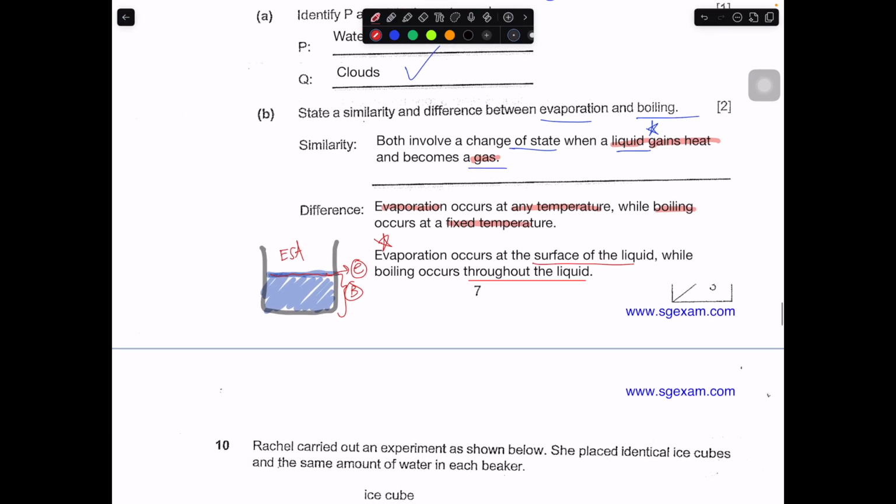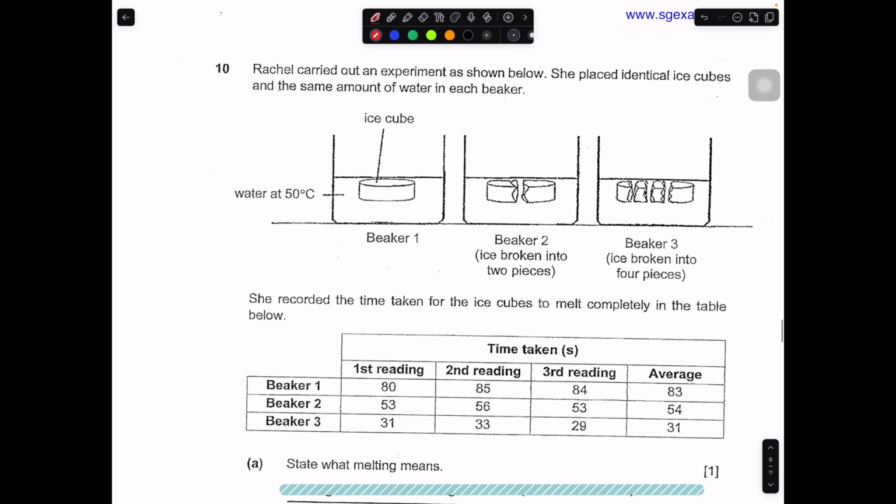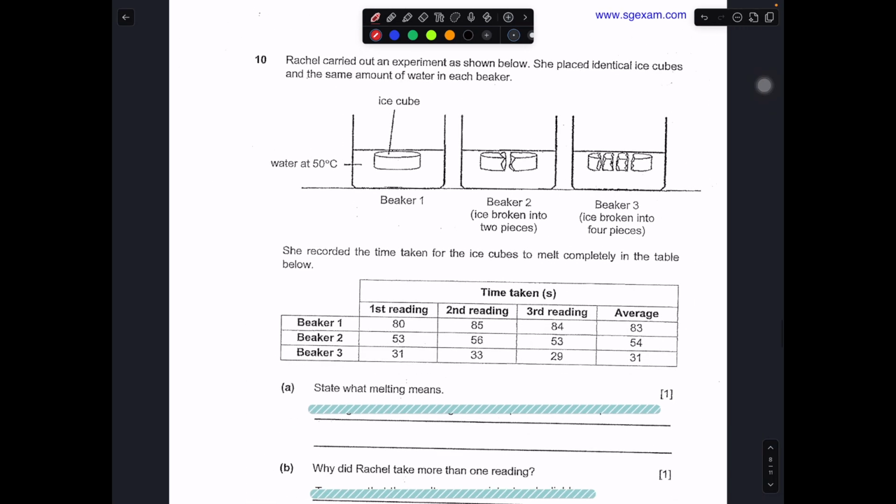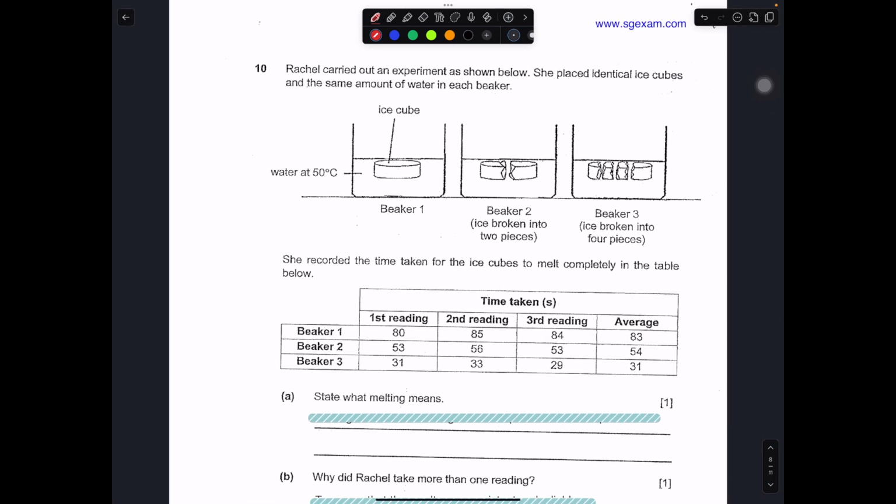Okay, so on this portion, Rachel carried out an experiment as shown below. She placed identical ice cube and the same amount of water in each beaker. This is trying to tell you a fair test component, a fixed variable component. Identical test tube, this is also fixed variable. Then the only thing that has been changed is the ice cube that is broken into different amount of pieces.